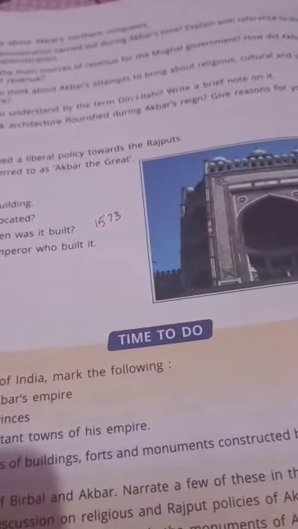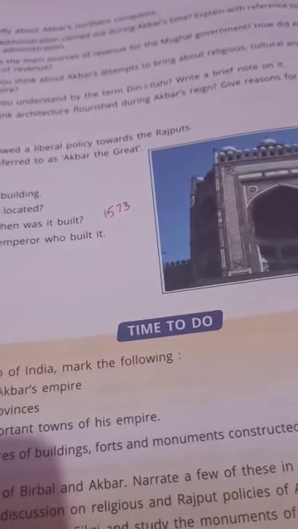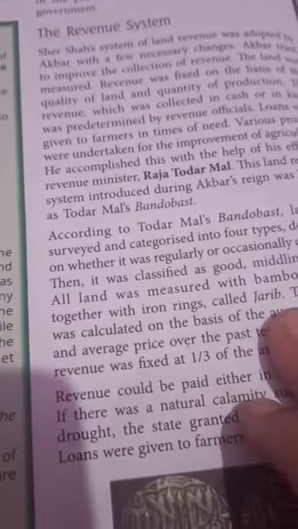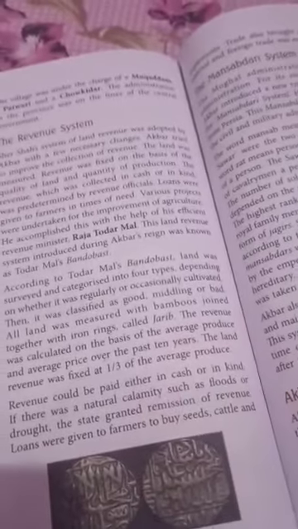Next question: what was the main source of revenue for the Mughal government? How did Akbar improve the collection of revenue? Come to the revenue system. The first question is, what was the main source of revenue for the Mughal government?